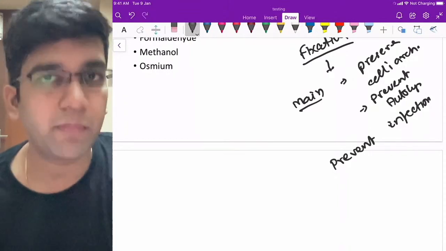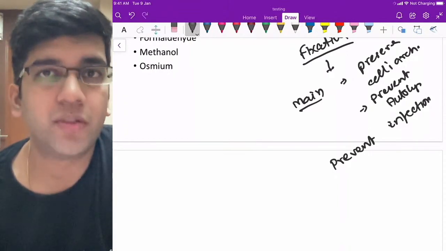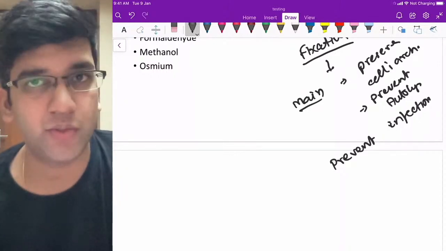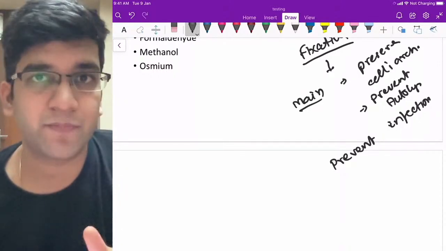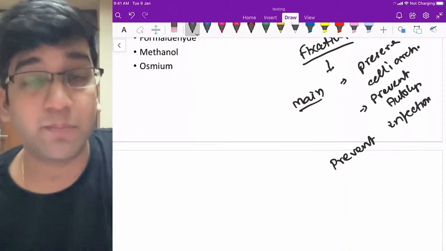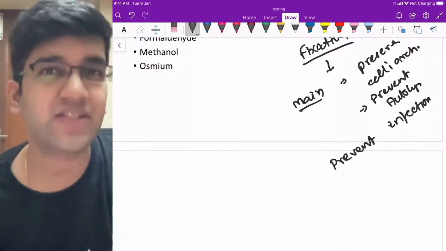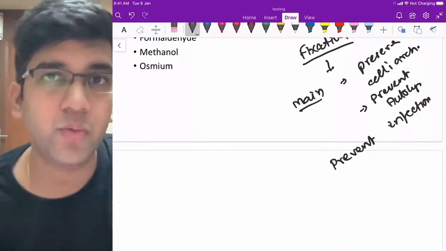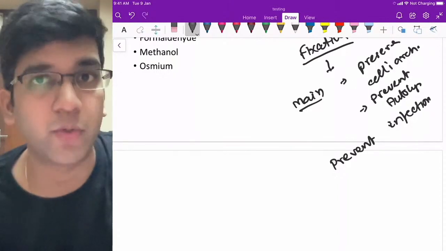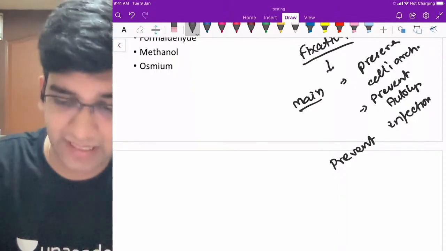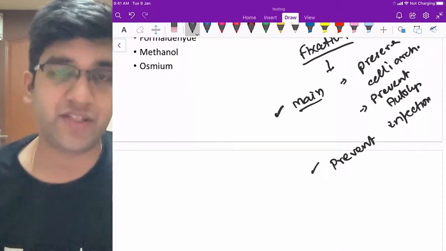You keep a bread outside, fungus will grow. So when you keep a tissue outside, fungus will also grow. The fixative is going to reduce it, especially liquid fixatives, since in moisture there is more chance of growth. So these fixatives are compounds which prevent infectious organisms from growing. Fine. So these are the main two purposes of any fixative.